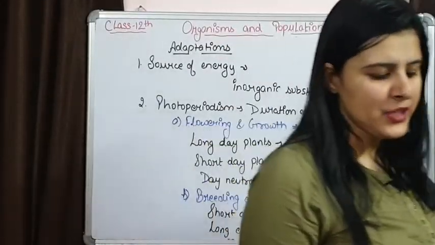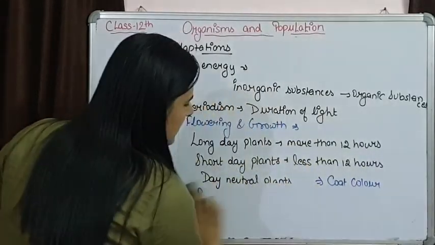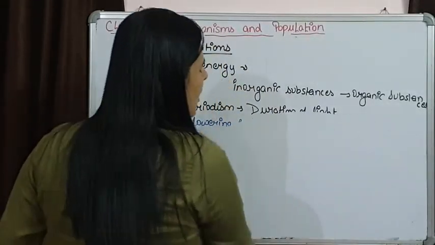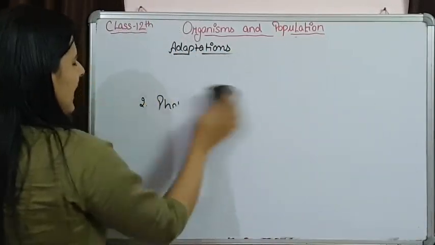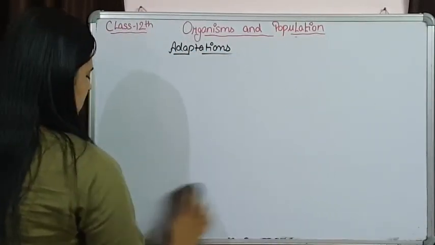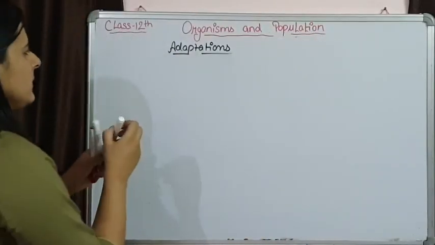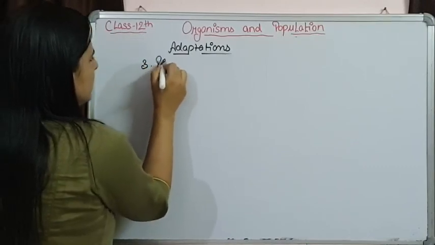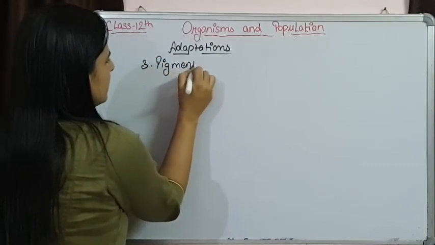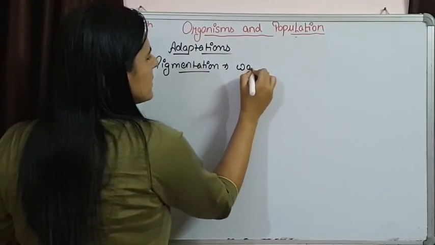The next adaptation is pigmentation. Light is also affecting the skin pigments in organisms. Say I am taking a simple example of the wall lizard.